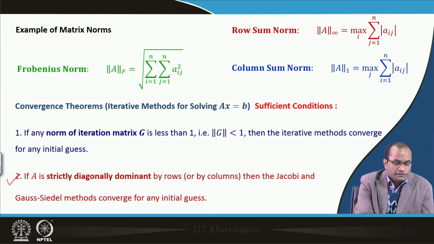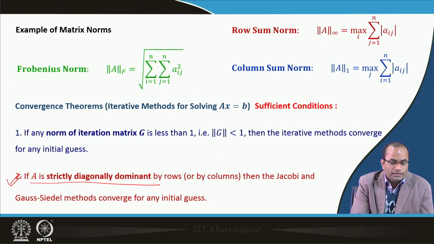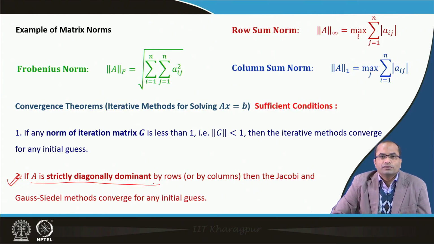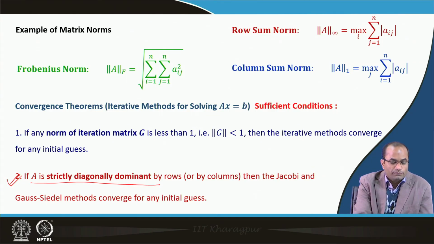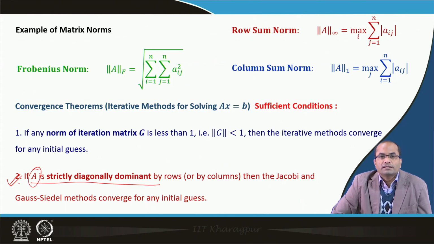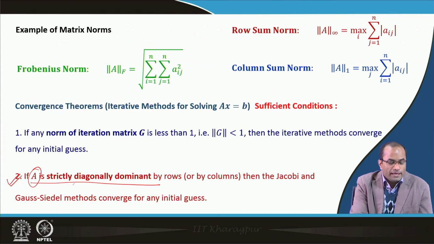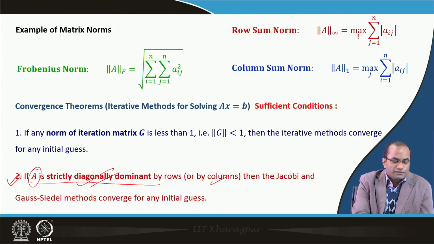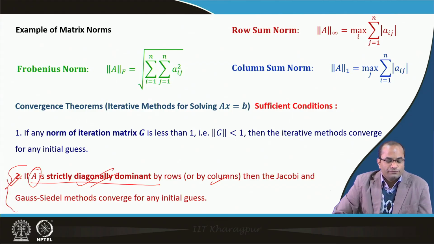The second sufficient condition we have is that if A is strictly diagonally dominant, and this is the best one which we should check first, because here we are talking about A, the coefficient matrix which is given directly in the system of linear equations. So, if A is strictly diagonally dominant by rows or by column, then we can say that the Jacobi and the Gauss-Seidel methods converge for any initial guess. So, first we will check this sufficient condition.